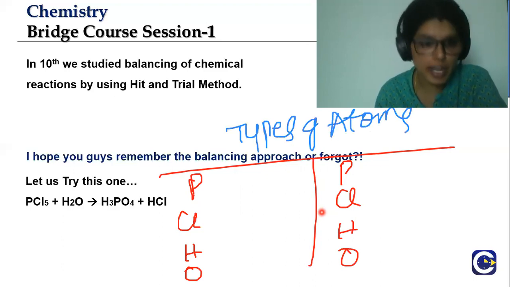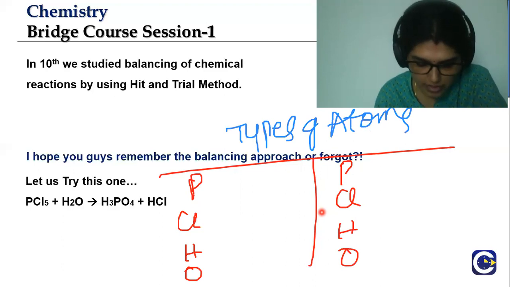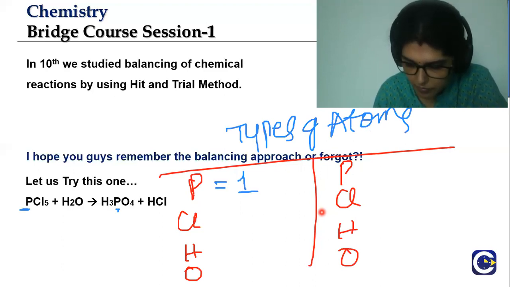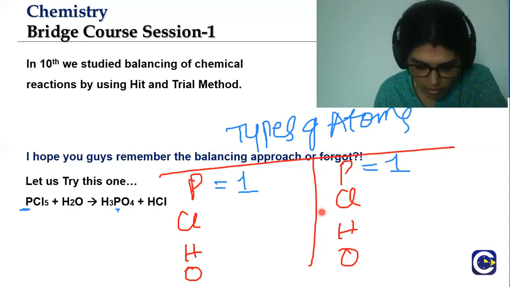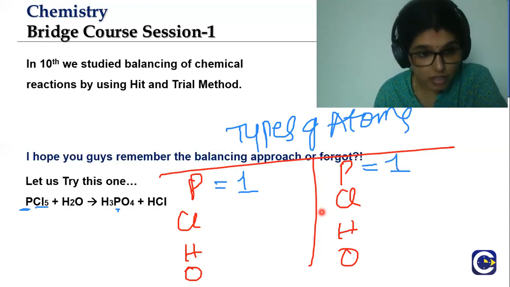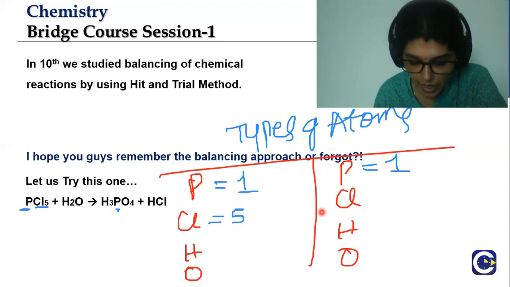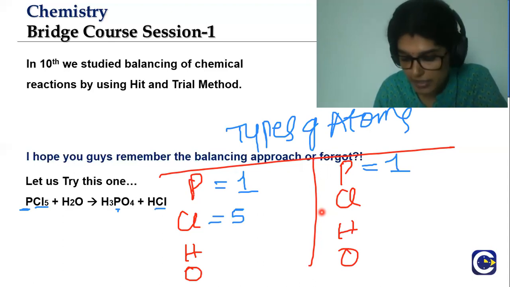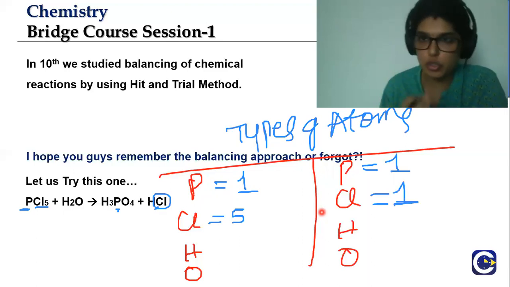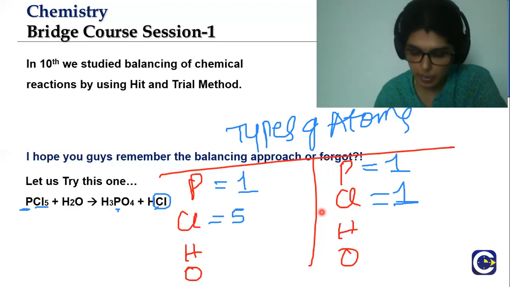Now we have to count the atoms. Let's do that, shall we? Phosphorus, there is one on the left hand side, one on the right hand side. Chlorine, there are 5 here, 5 in the subscript, isn't it? So that means there are 5 chlorine atoms on the left hand side, and on the product side there is only 1 chlorine. There should be 5, but there is only 1 on the product side.